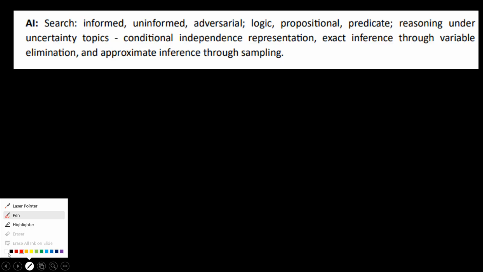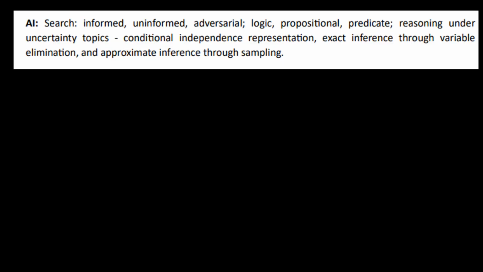Okay, so if we go to our syllabus, yes, so this is our syllabus. Here you can see in the search topic we have informed search strategies, then we have uninformed, right? And then we have adversarial, right?